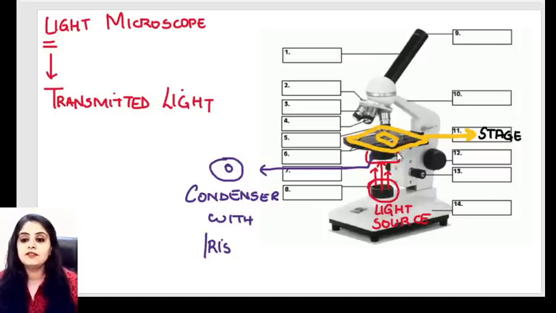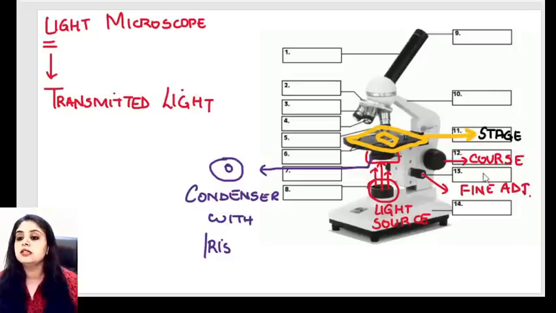You'll say that, ma'am, everyone will want this at a different level. Stage might be wanted a little up, a little down, because my power of the eyes and your power of the eyes are different, right? So we have these two knobs that they've given to us, the big knob and the small knob. The big knob is said to be the coarse adjustment. The small knob is said to be fine adjustment.